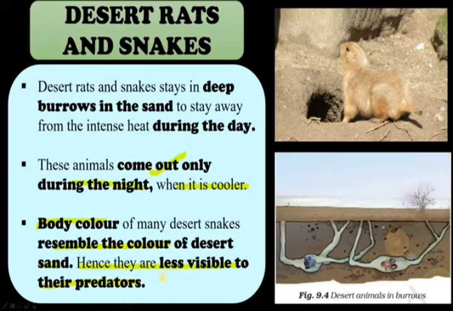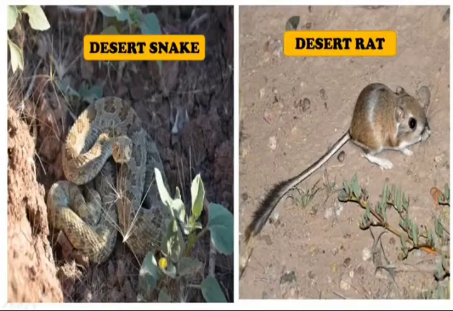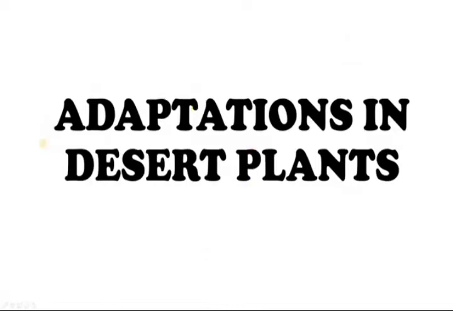Mainly rats are eaten by those snakes, but the body color of these desert snakes resembles the color of the desert sand, so they are less visible to their predators. And you know one thing, these desert snakes are deadly poisonous also. Most of the desert snakes resemble the color of sand.